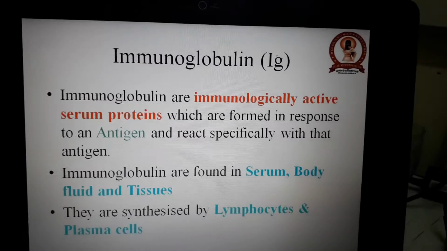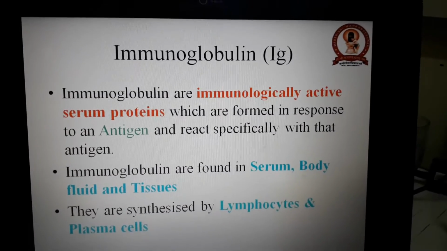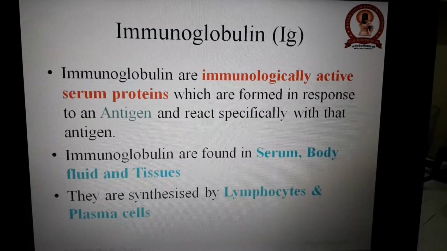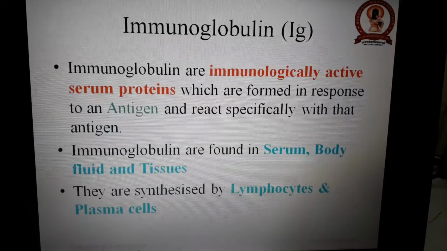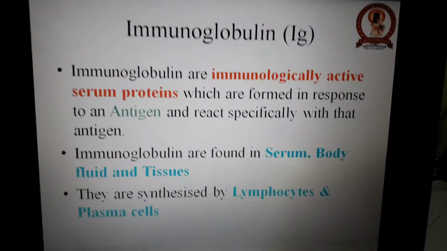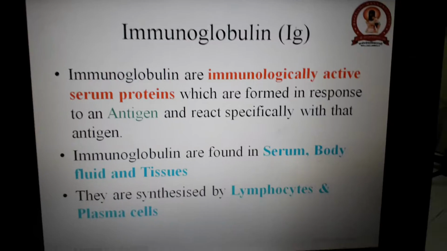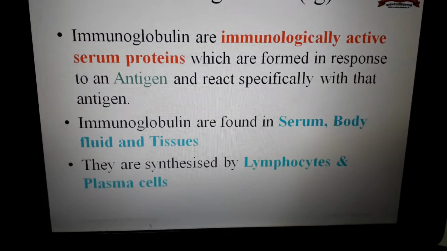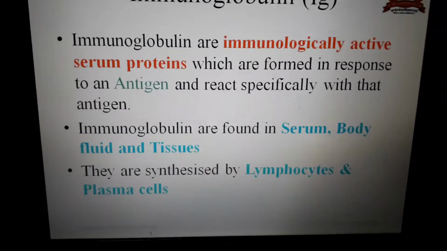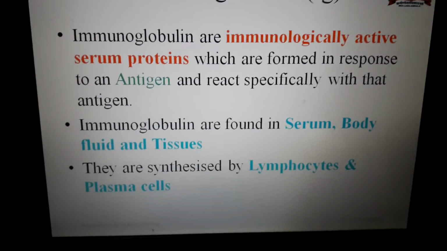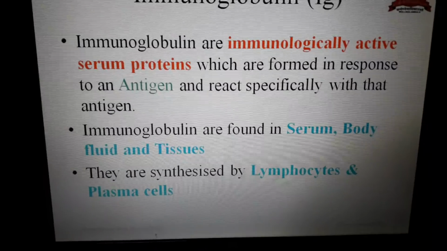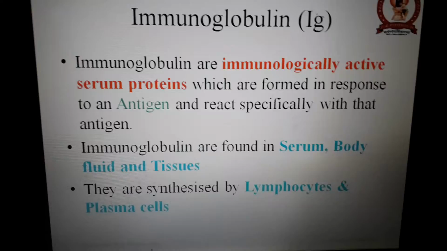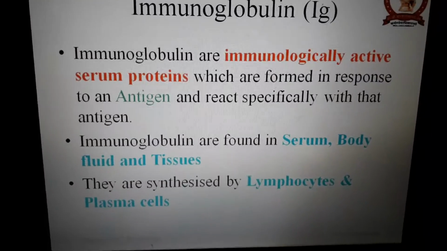When we are dealing with the antibody, these are also known as immunoglobulins. Immunoglobulins are the immunologically active serum proteins which are formed in response to an antigen. You should be clear that antibodies are the serum proteins which are formed in response to a specific antigen. When they are produced against a specific antigen, they will react specifically with that particular antigen.